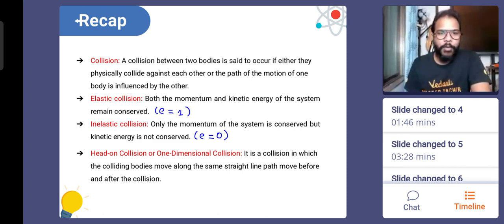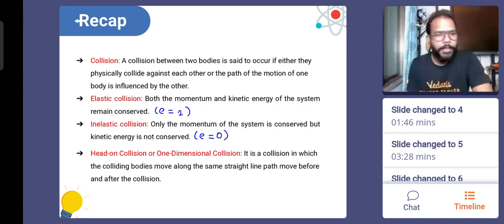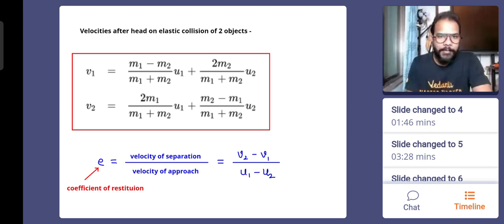And last time we only spoke about head-on collisions, which are 1D collisions. Today we'll be speaking about oblique collisions also, or you can say 2D collisions. If you remember, I told you very important formulas, their derivation and results. The final velocities of two bodies colliding head-on under elastic collision came out to be v1 = (m1 - m2)/(m1 + m2) u1 + 2m2/(m1 + m2) u2. On the other hand, v2 = (m2 - m1)/(m1 + m2) u2 + 2m1/(m1 + m2) u1.